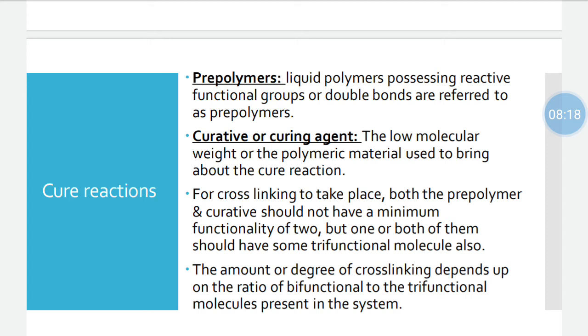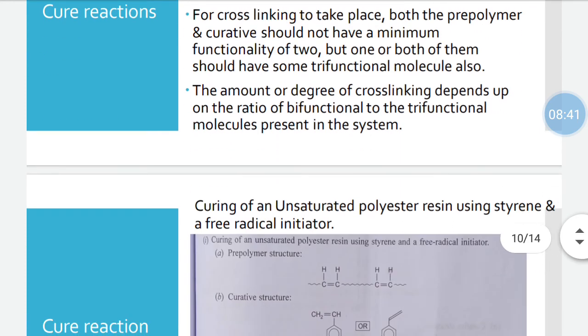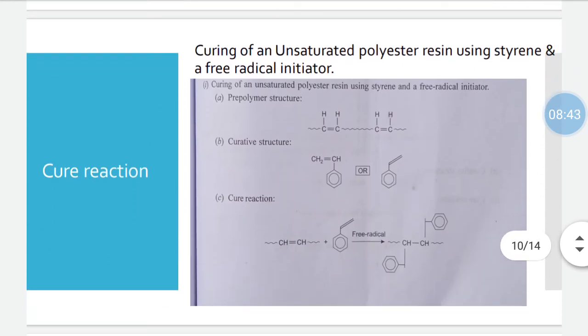If they do not possess any trifunctional molecule, the cross-linking does not take place, and instead there occurs a linear coupling between this prepolymer and curative. Then the amount or degree of cross-linking depends upon the ratio of bifunctional to trifunctional molecules present in the system. Next we can go through some examples.